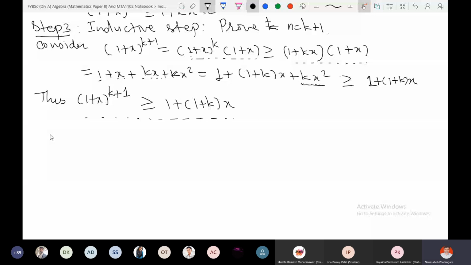So hence the result or inequality is true for n equal to k plus 1. This is what we were expecting: 1 plus x raised to k plus 1 is greater than or equal to 1 plus k plus 1 times x. That is what we obtained. We started with this amount and we simplified it so that we get the smaller amount, which is 1 plus k plus 1 times x. So hence, by induction.